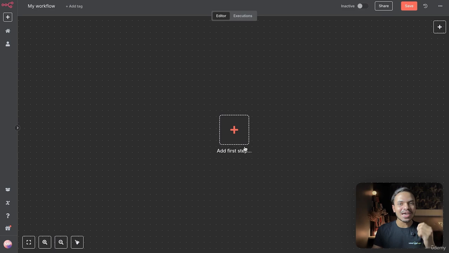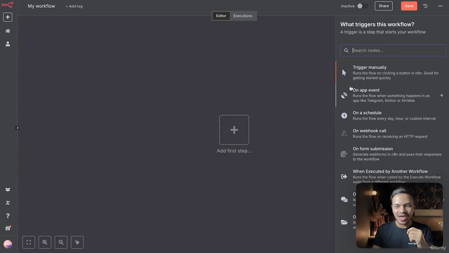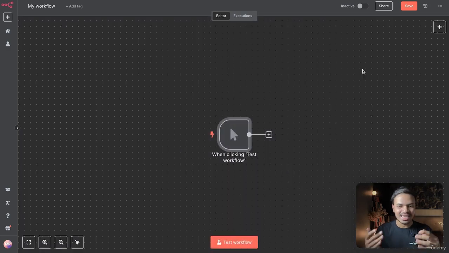First node will be obviously a trigger node. You can use Google Sheet trigger node, for instance, when a new row has been added, trigger this workflow. But right now I'm triggering it manually since we are just testing it.